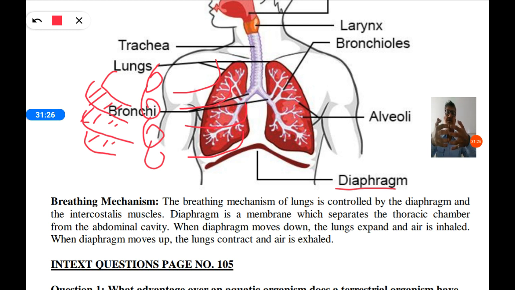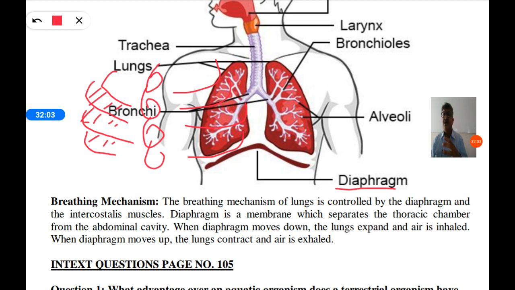They look like this, and they are connected with muscles. They move up, in and out like this. So those muscles also help in breathing. Diaphragm and intercostalis muscles help in breathing. Diaphragm is a membrane which separates the thoracic chamber from abdominal cavity. Thoracic chamber means the chest. It is called thoracic chamber, in which there are lungs and then heart and upper body parts.